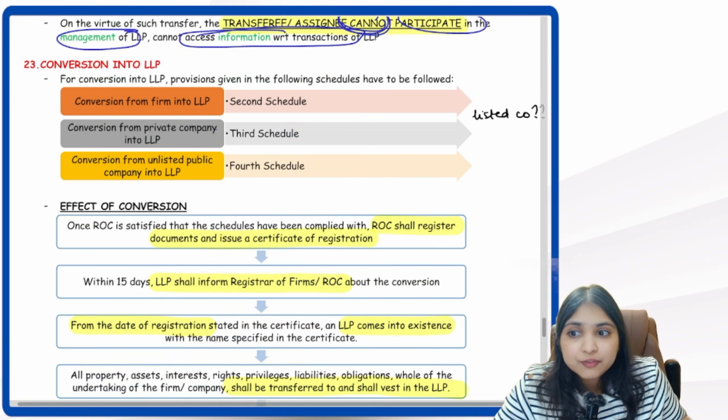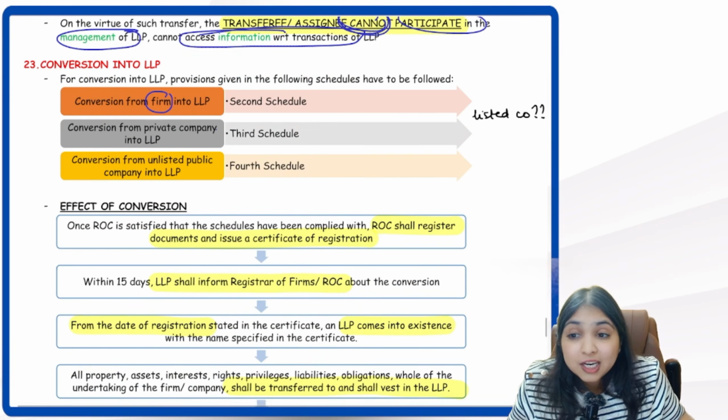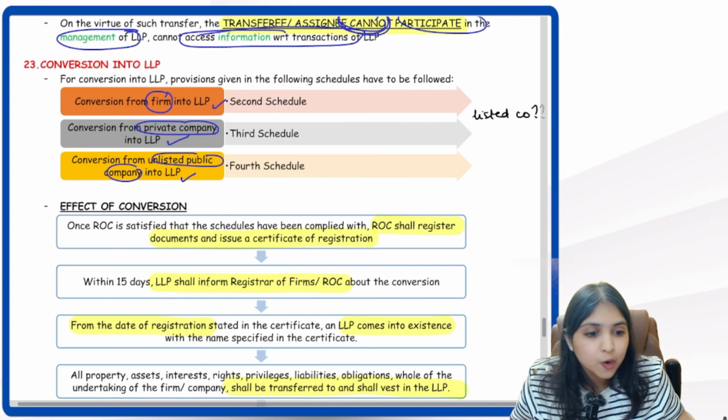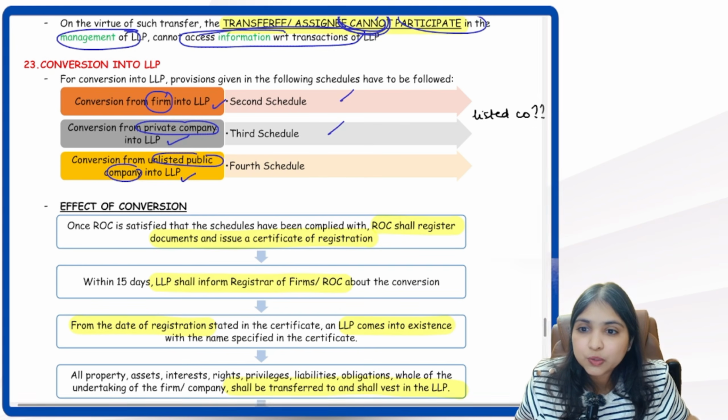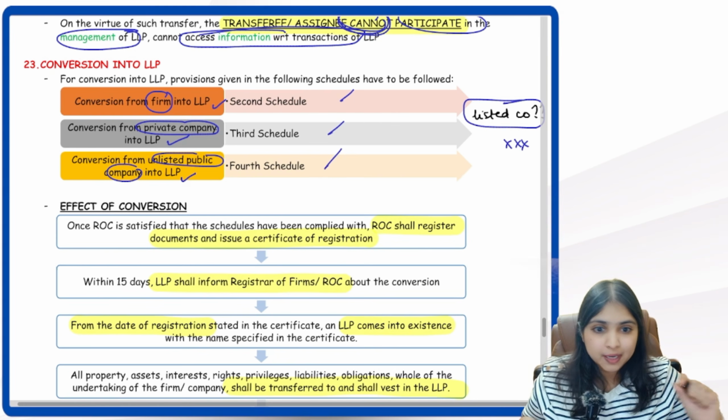Conversion into LLP. Remember in the beginning part of our discussion we learned, guys, partnership firm can be converted into LLP. Private company can be converted into LLP. Unlisted public company also can be converted into LLP. The process for conversion is given in 2nd schedule, 3rd schedule and 4th schedule. But can a listed company be converted into LLP? No, listed company cannot be converted into LLP.